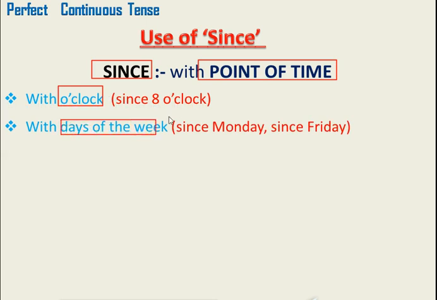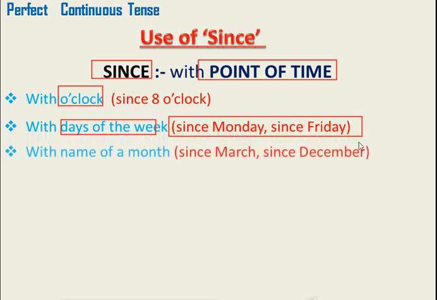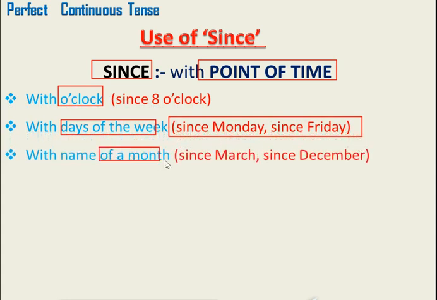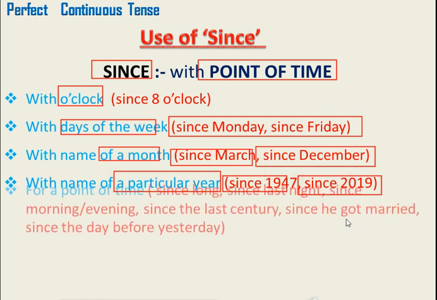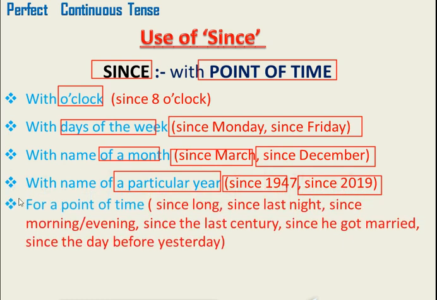With days of week, such as since Monday, since Friday. With name of a month, since March, since December. After that, with name of a particular year, such as since 1947, since 1920, since 2019, anything it can be.